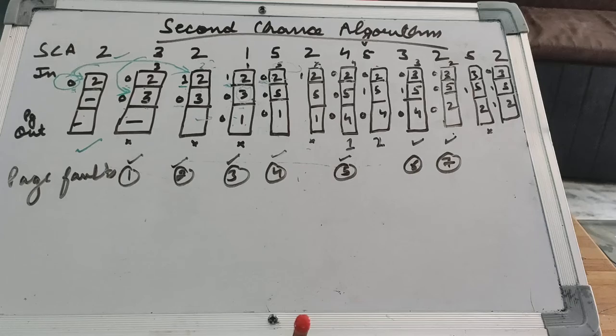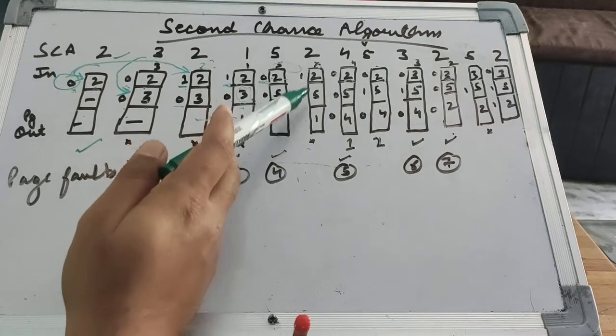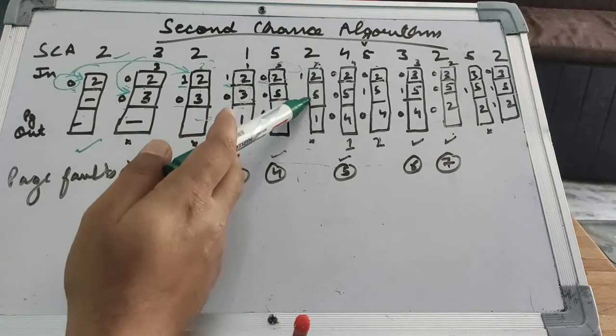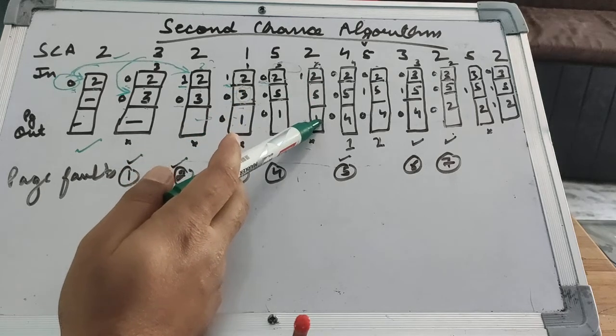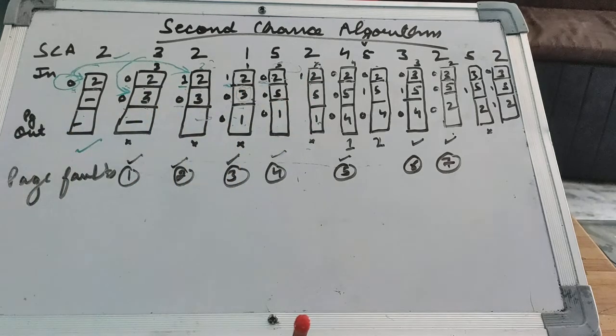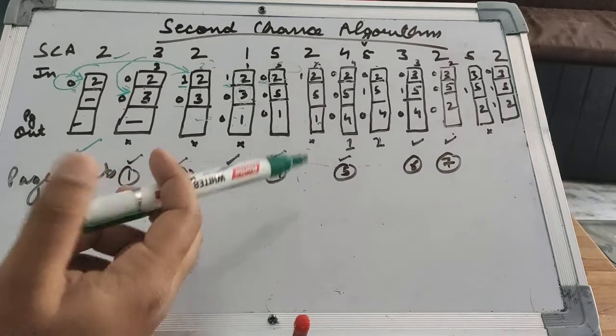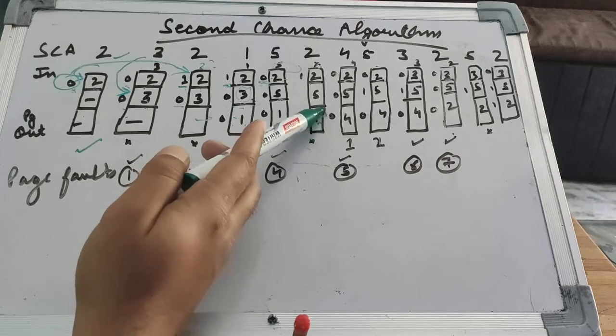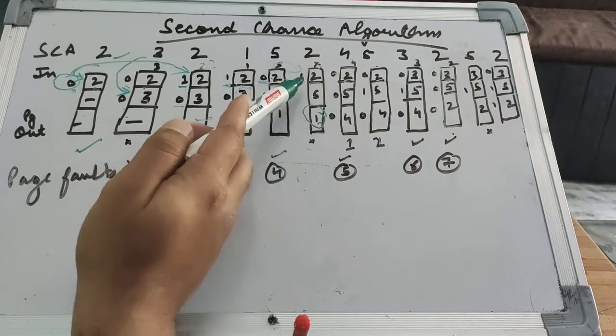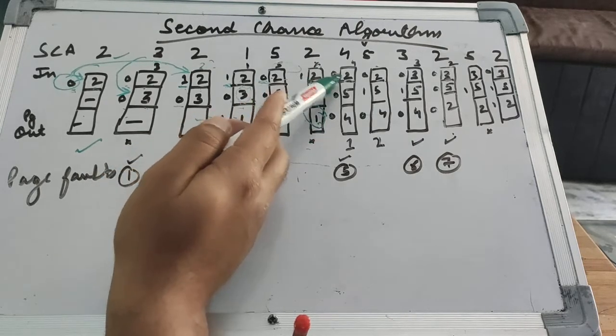Then comes 4. We're supposed to select from 2, 5 and 1, whichever is the oldest one. Looking at this, 2 is the oldest but its reference bit is 1, so it is given a second chance again.